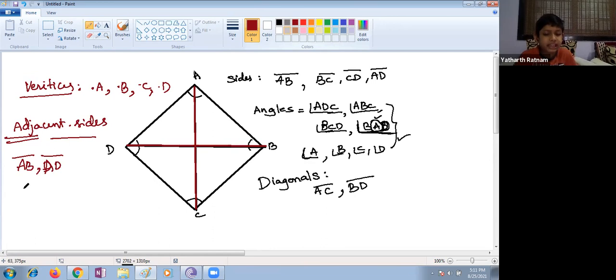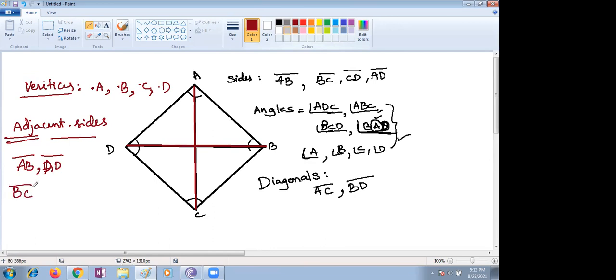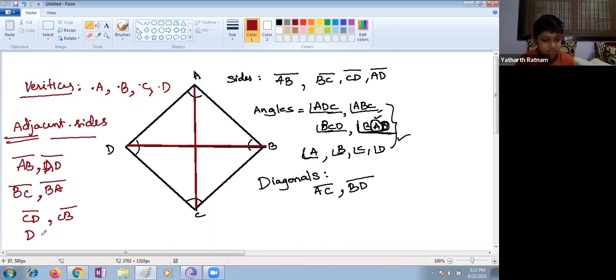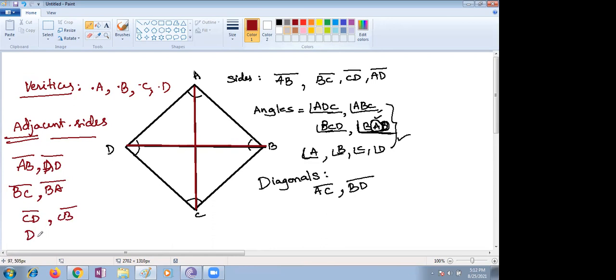BC and BA, CD and CB, and the last one DA and DC. DA and DC are adjacent sides. These are all adjacent sides. Adjacent means side by side, immediately next.